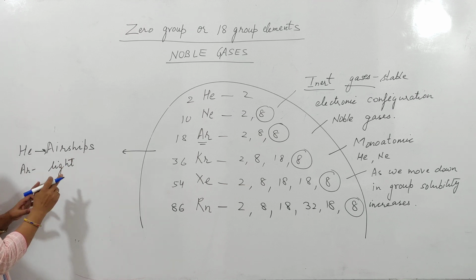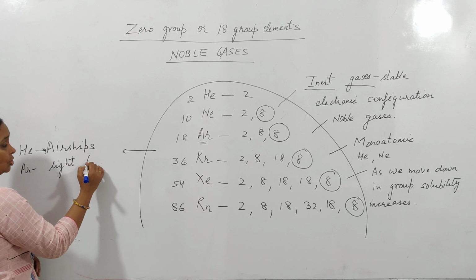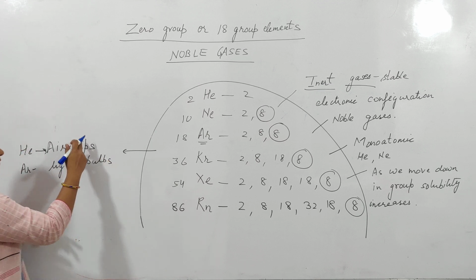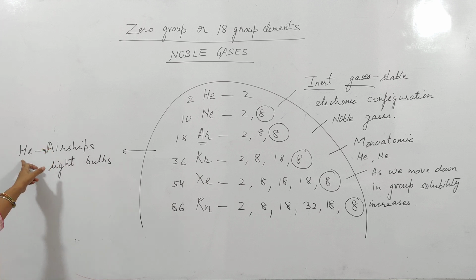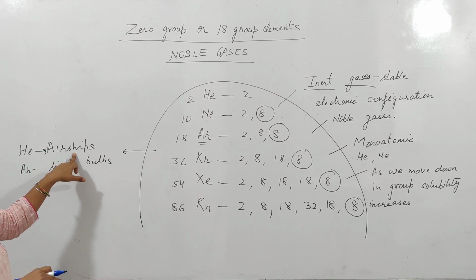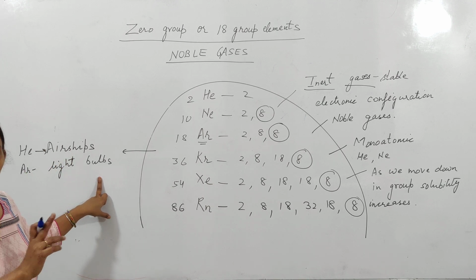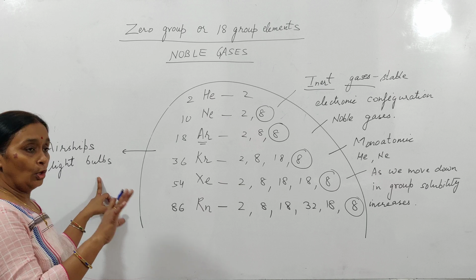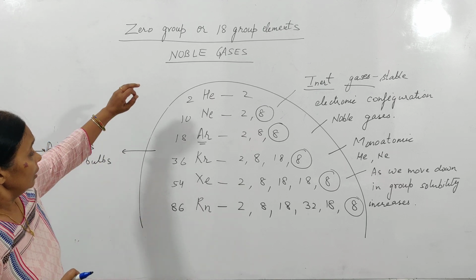Reason is, argon does not react with the filament even at very high temperature. So the unreactivity of these elements makes them very useful, like helium in airships. Reason? Because it is light and unreactive. Argon is filled in light bulbs because it is unreactive and will not react with the filament even at higher temperatures.